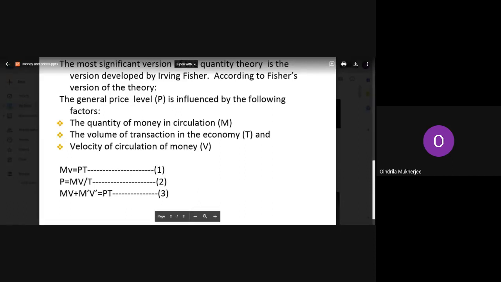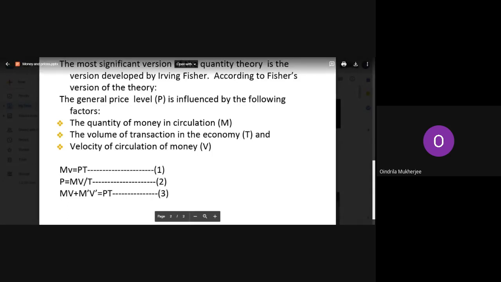Then the next assumption we have is M. M is the money supply, which is determined by the monetary authorities, and M dash is determined by the banking system, which can be seen in the third equation. Then both M and M dash, both these money supplies, we assume to be constant throughout, right?